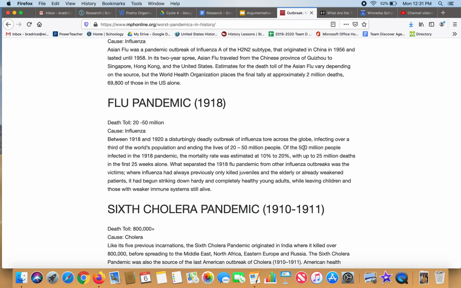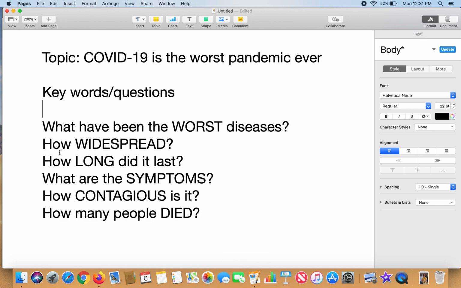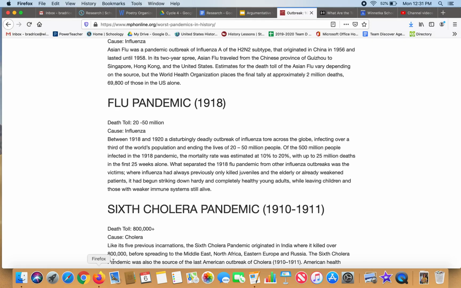Of the 500 million people infected in the 1918 pandemic, the mortality rate was estimated at 10 to 20%, with up to 25 million deaths in the first 25 weeks alone. That's a lot of good statistical information. So how widespread? A third of the world's population, 500 million people. How contagious? We get that kind of information. Mortality rate, 10 to 20% of people who caught it ended up dying.